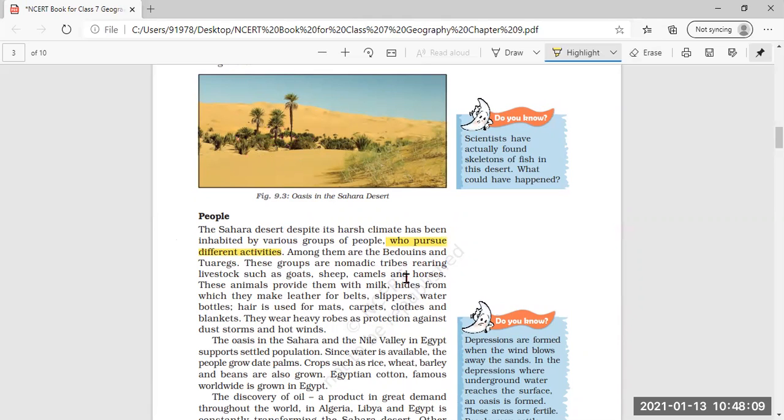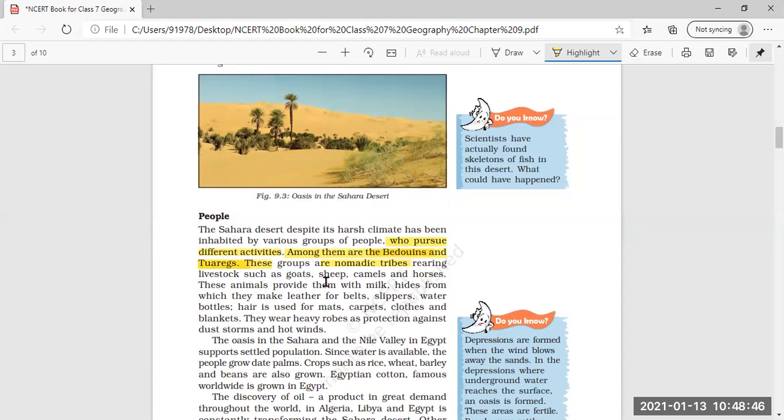Among them are Bedouins and Tuaregs. So the people living in the Sahara Desert are Bedouins and Tuaregs. They are special communities living in the Sahara Desert. These groups are nomadic tribes rearing livestock. Nomadic tribes are people who move with their animals from one place to another.